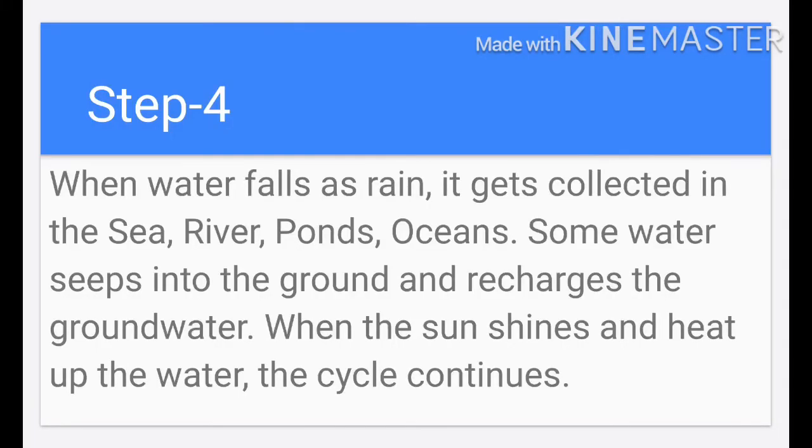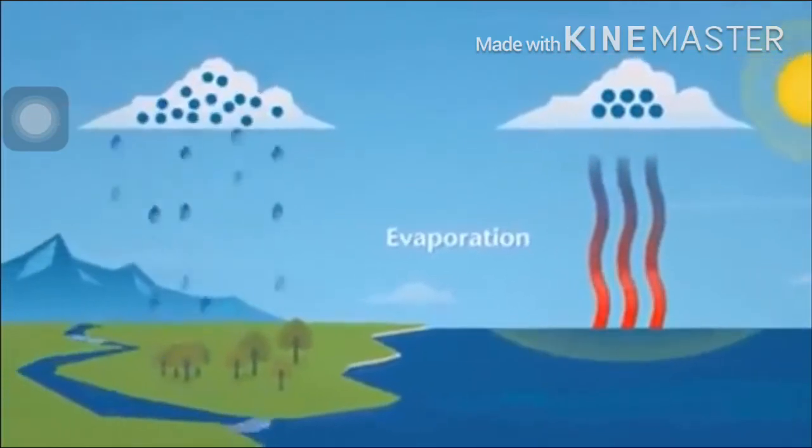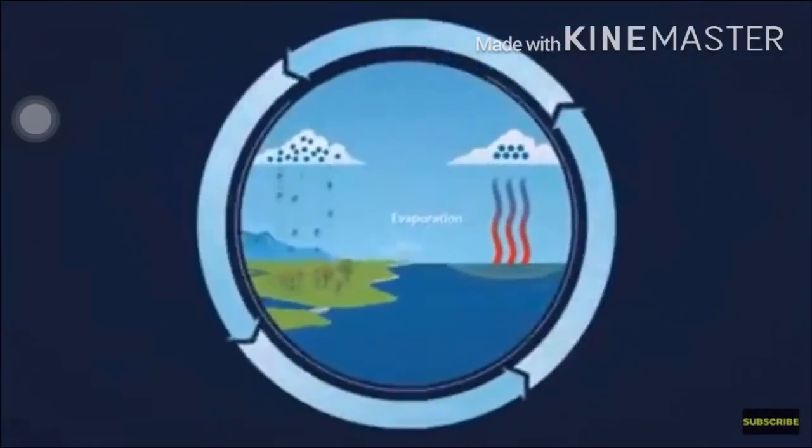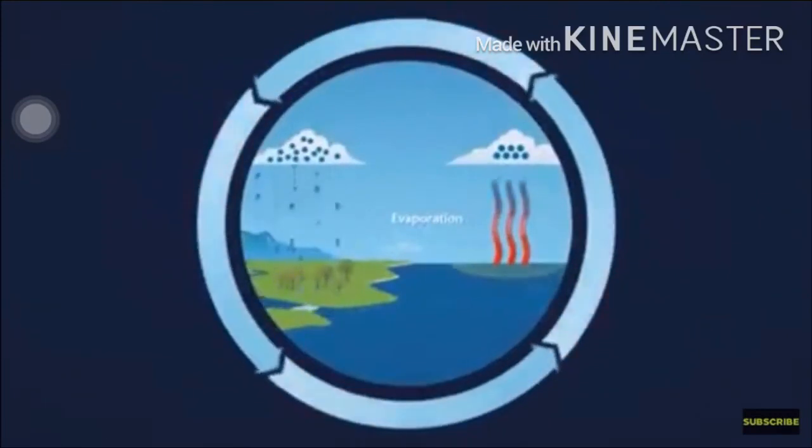So our next step is, when the water falls as rain, it gets collected in seas, rivers, ponds, oceans. Some water seeps into the ground and recharges the groundwater. When the sun shines and heats up, the water cycle continues. Here, the rain after reaching the land again evaporates, and after condensation it forms rain. So this cycle goes on. That is called the water cycle.